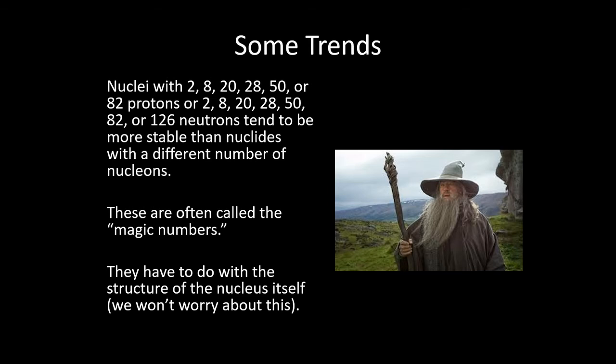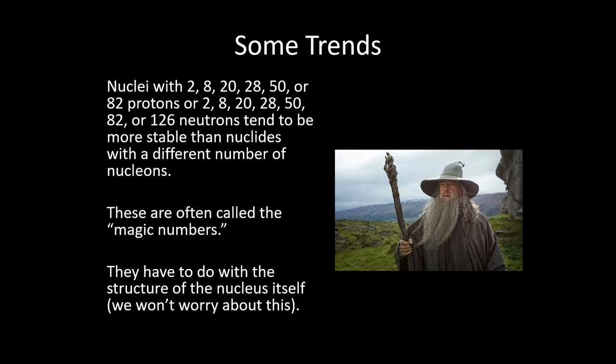So nuclei with 2, 8, 20, 28, 50, or 82 protons, or with 2, 8, 20, 28, 50, 82, or 126 neutrons, tend to be more stable than nuclides with a different number of nucleons.